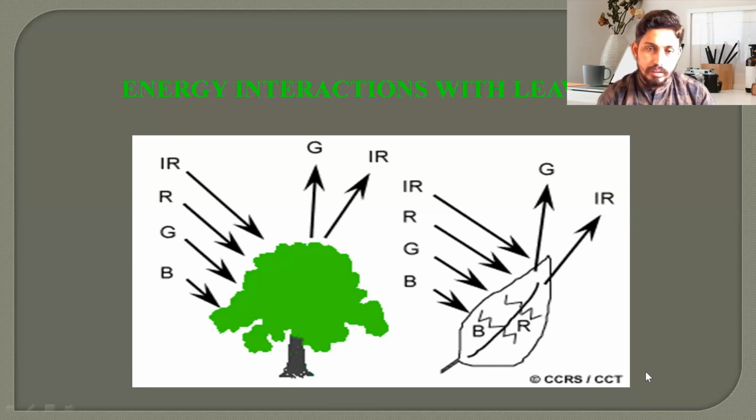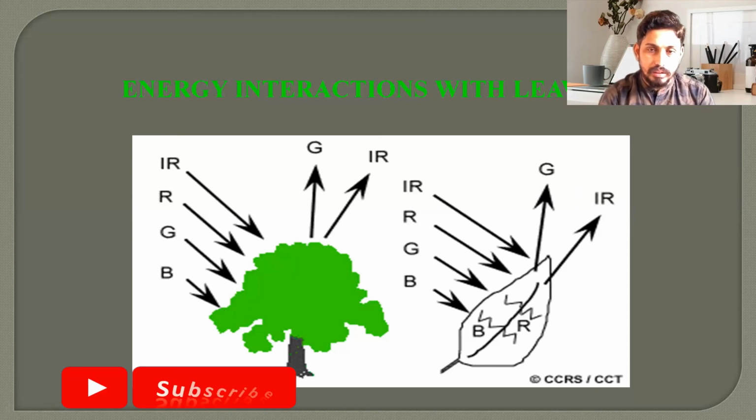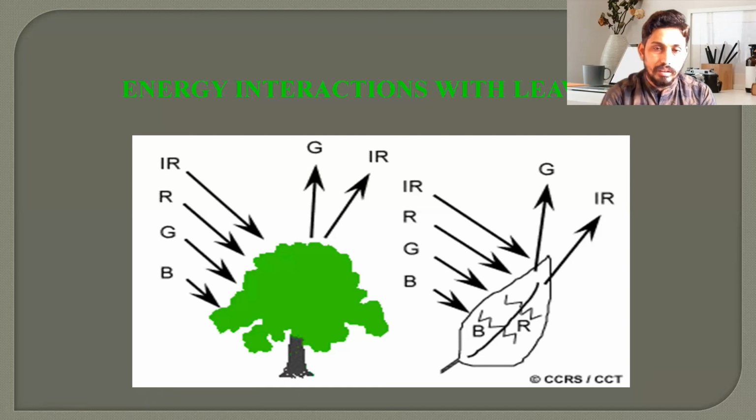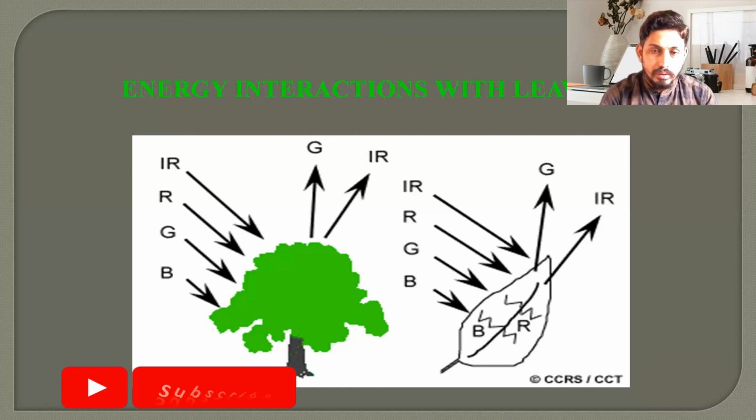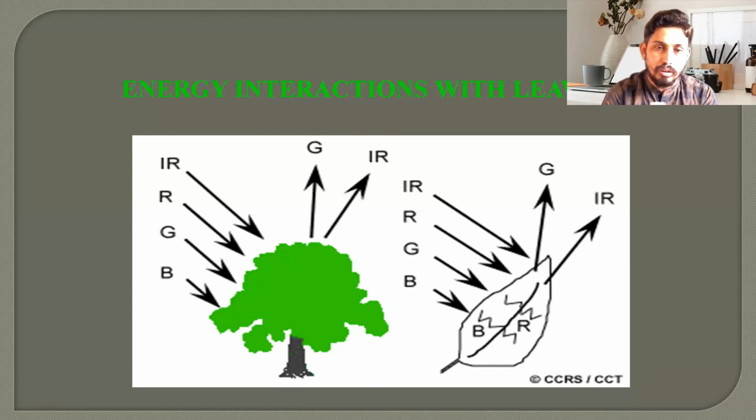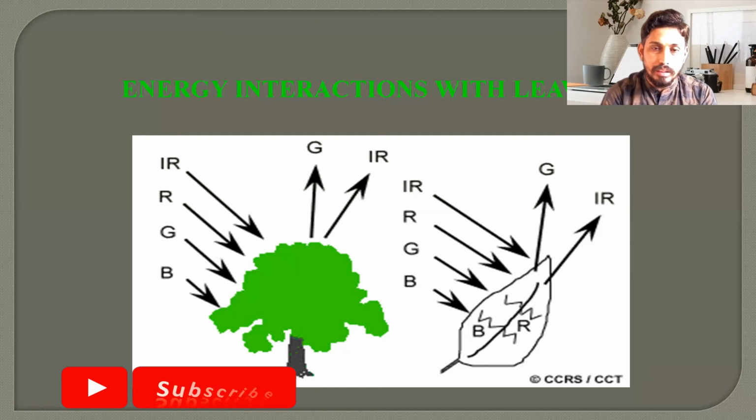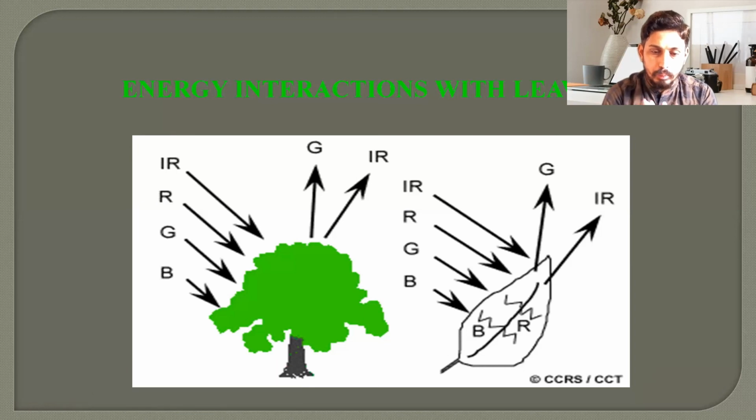The most important thing that we have to take into consideration is that color is not in the object, it is in the solar radiation. Even when we see color with the naked eye, those colors are not of that object. The fiber quality of that object is such that it reflects specific bands, and those specific bands enter into our eyes and we see that color.